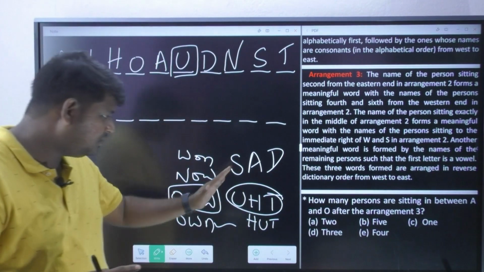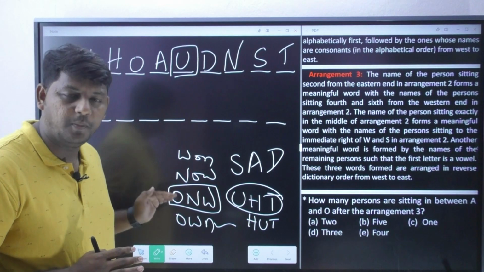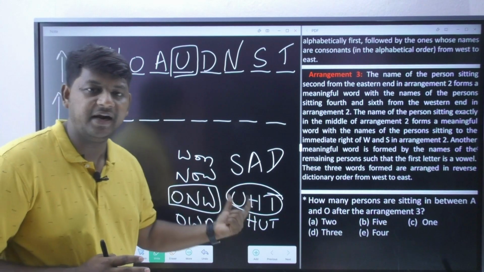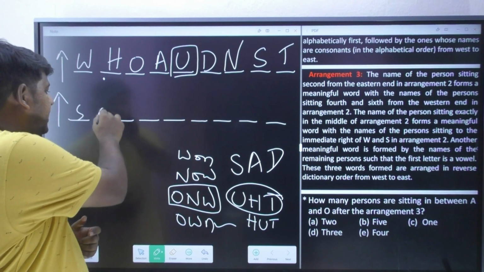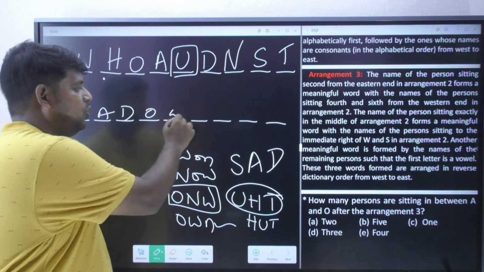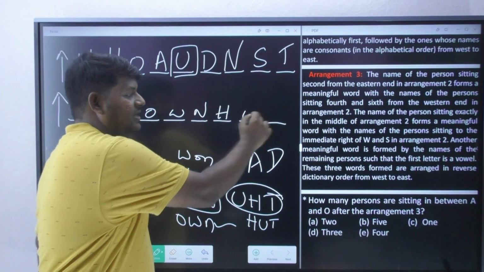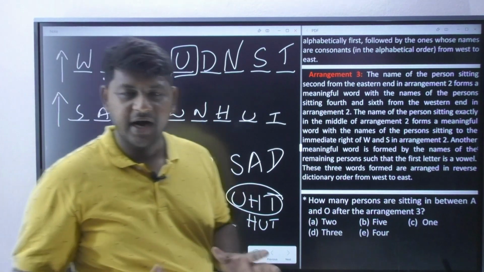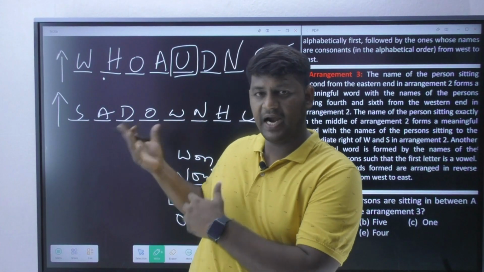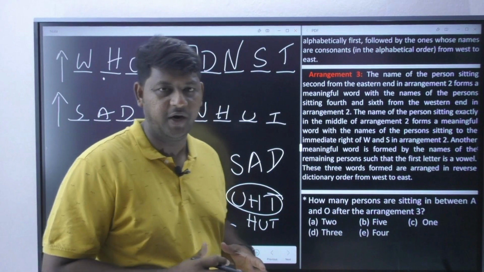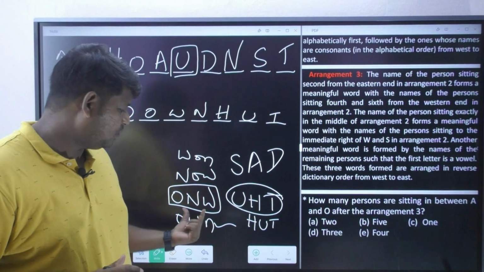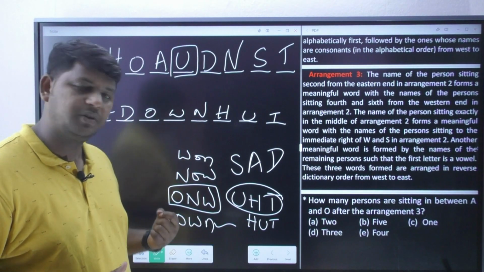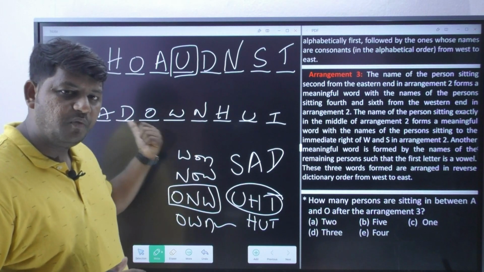Now, what are the words we have got? Sad, own and hut. That is the way I have to write: sad, own, hut. Sir, why did you place them in this manner? Why are you not writing hut as the first word, sad as the second, own as the third? You got the clarity that O should be the first letter of the given word, so I went with own.